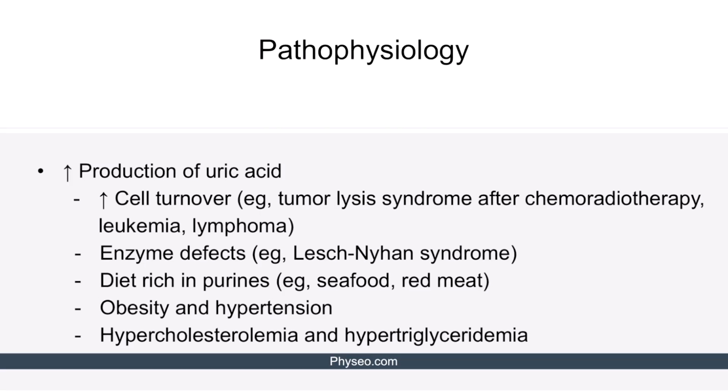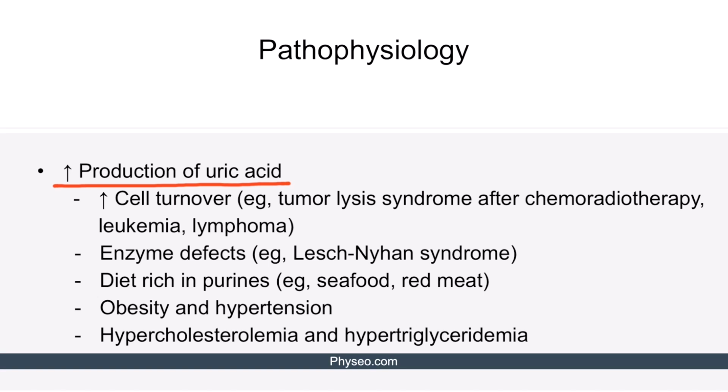The less common cause of secondary hyperuricemia and gout is increased production of uric acid. As we already mentioned, uric acid is the breakdown product of purine metabolism. Purines make up the DNA. Therefore, any condition characterized by rapid cell turnover or cellular destruction can cause hyperuricemia. These conditions include tumor lysis syndrome after initiation of chemoradiotherapy. Hematologic malignancies such as leukemia and lymphoma have high cell turnover rate and predispose to hyperuricemia.